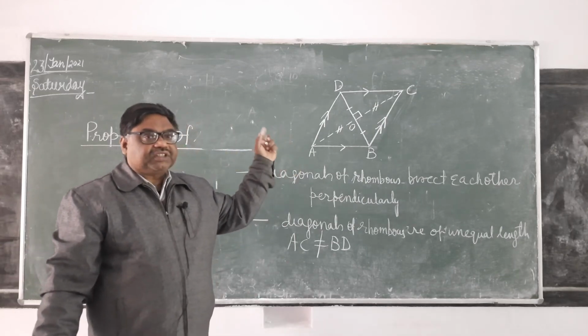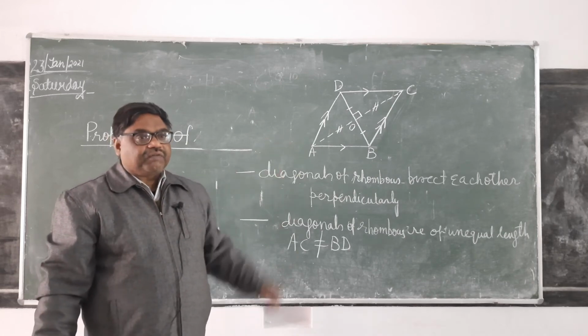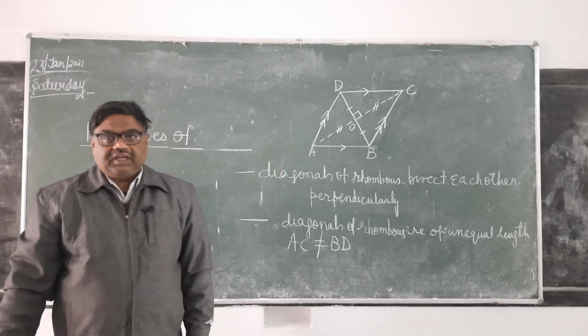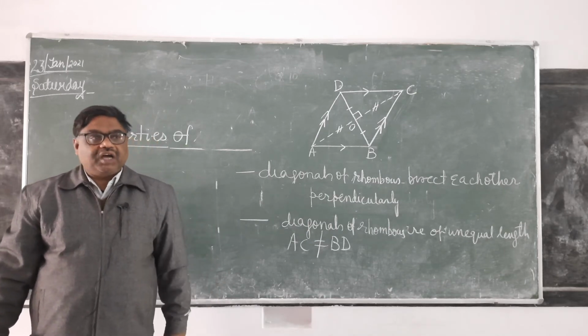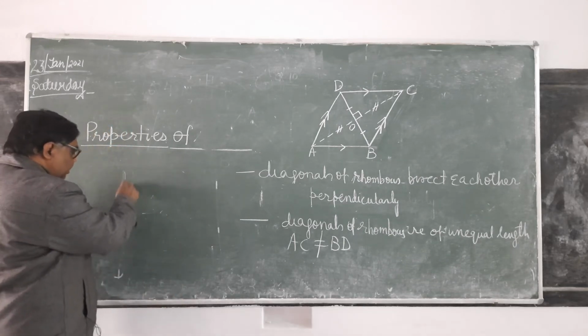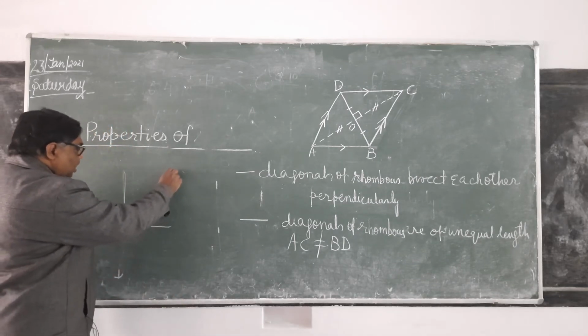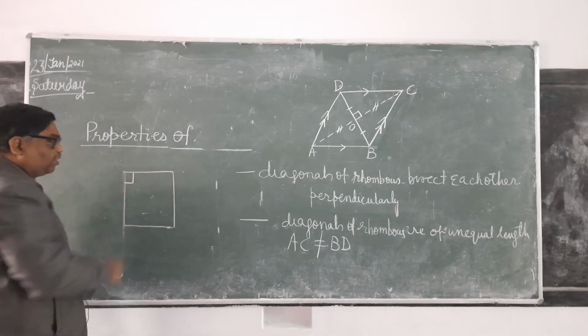Square is a special type of parallelogram. Square is a special type of rhombus whose one angle is 90 degree. स्क्वायर क्या है? एक स्पेशल टाइप का रोम्बस है जिसका एक एंगल क्या होता है? 90 होता है. And when one angle becomes 90, all the others also become 90.